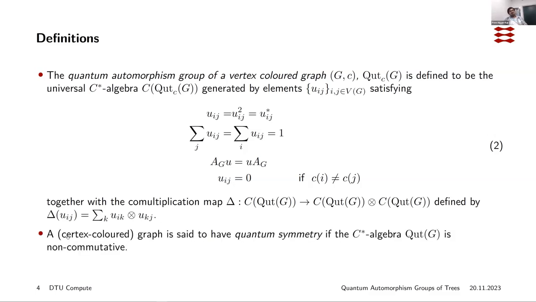A graph is said to have quantum symmetry if the C-star algebra that's generated is non-commutative. It is known that if the C-star algebra is commutative, then the C-star algebra is the set of all continuous functions on the automorphism group of the graph. So in this case, we say that the graph has no quantum symmetries.